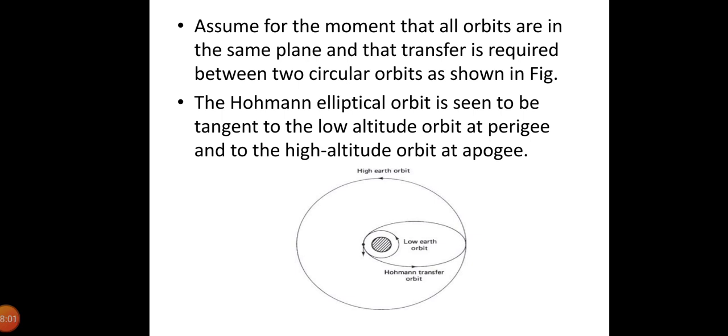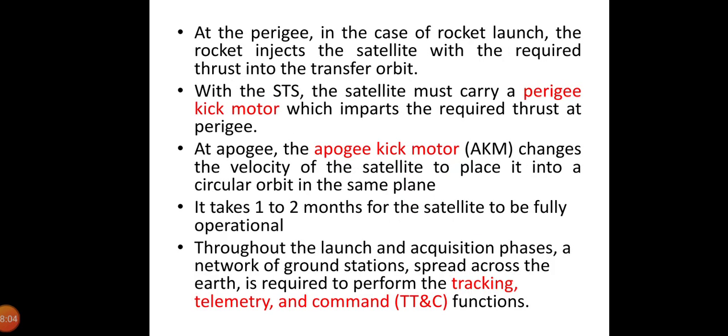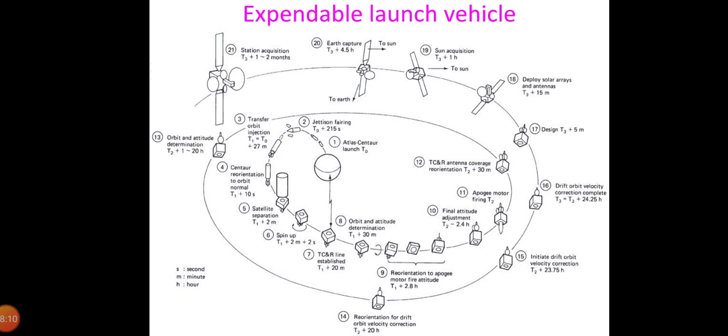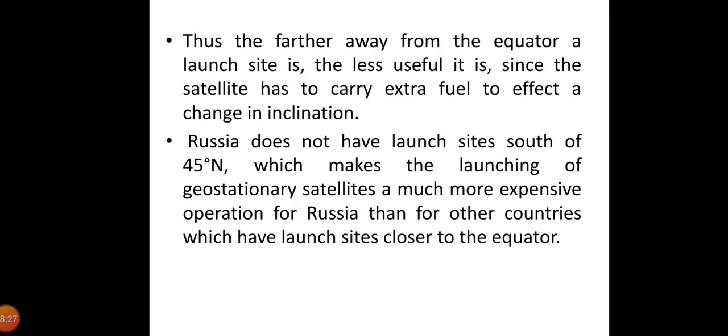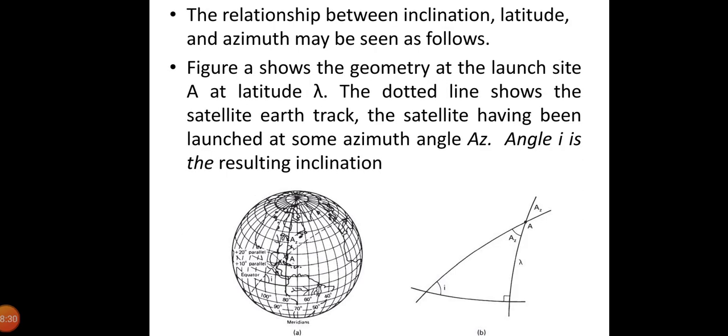And the relationship between the inclination, latitude and azimuth may be derived from this diagram, and this shows the geometry of the launch site at A at latitude lambda. The slight difference between the geodetic and geocentric latitudes can be ignored here. This is shown in this figure. So the dotted line shows the satellite track, the satellite having been launched at some azimuth angle AZ. Angle I is the resulting inclination.